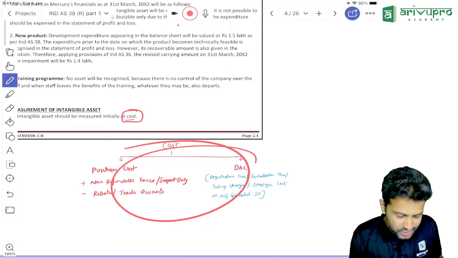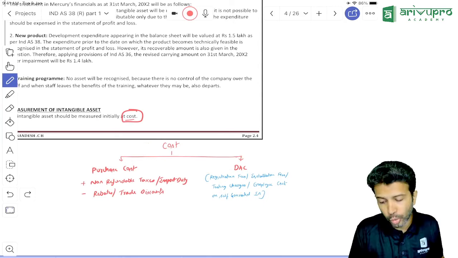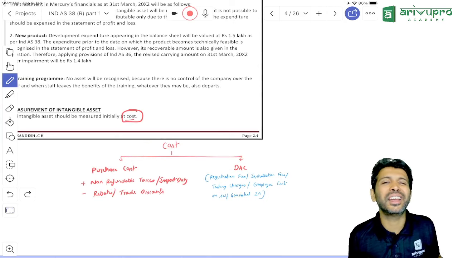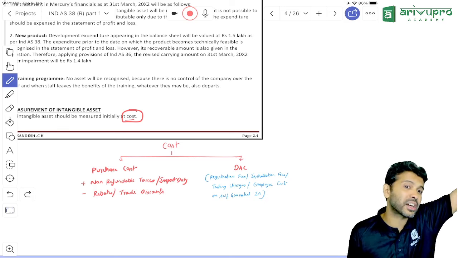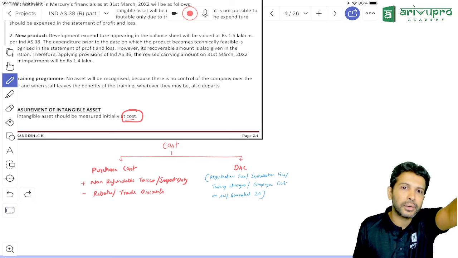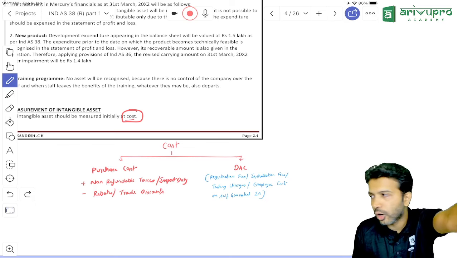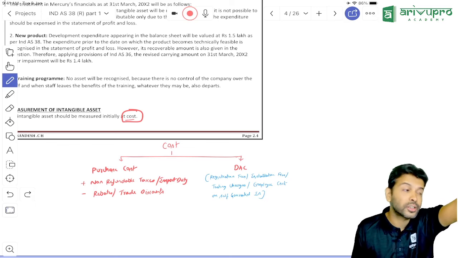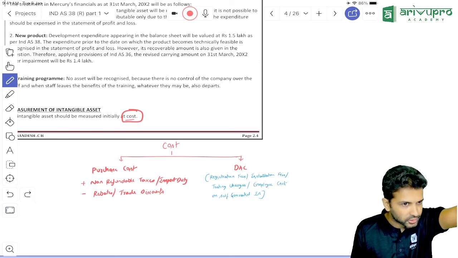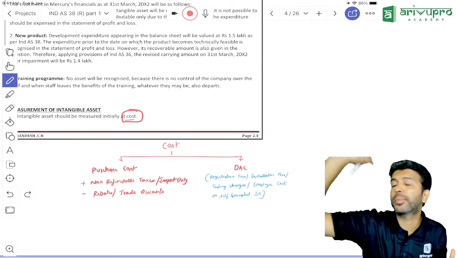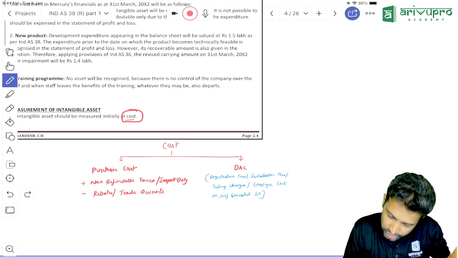Sir, these are cost inclusions. Cost exclusions we have learned. It is the same as Ind AS 16. Tell me, what are the costs that are excluded from the cost of PPE we studied? Any general administrative overhead, selling and distribution overheads, relocation cost, reorganization cost, redeployment cost, abnormal loss. Yes, correct. And any sort of promotional expenditure or advertisement expenditure we studied. Yes, same here also.